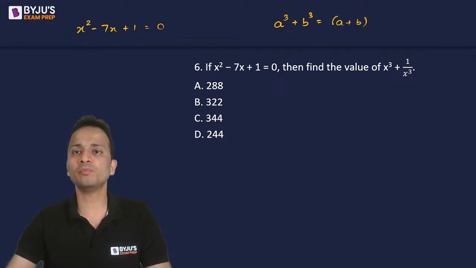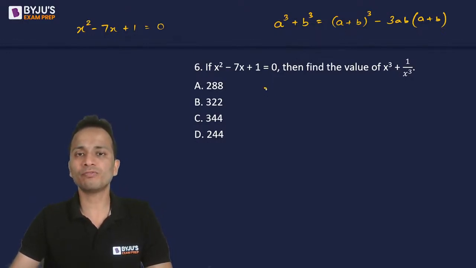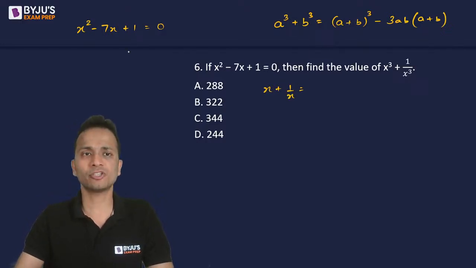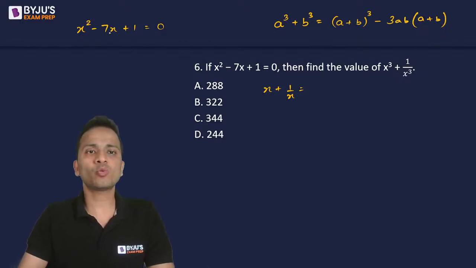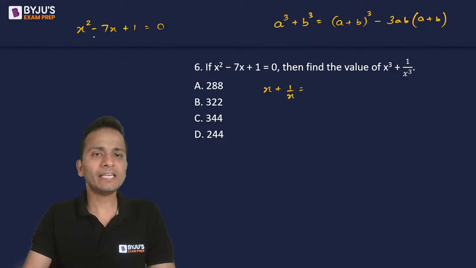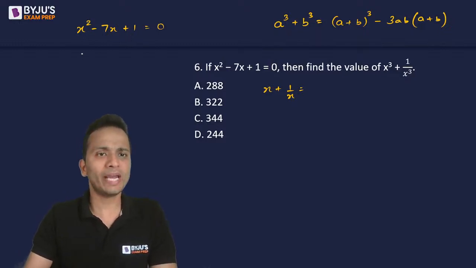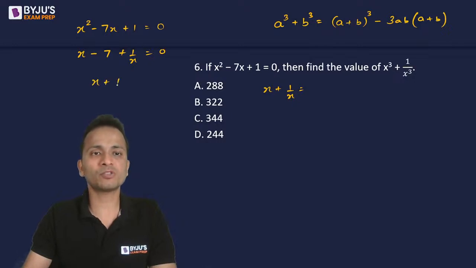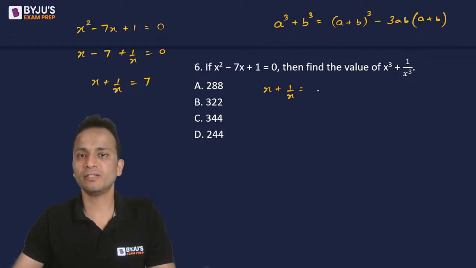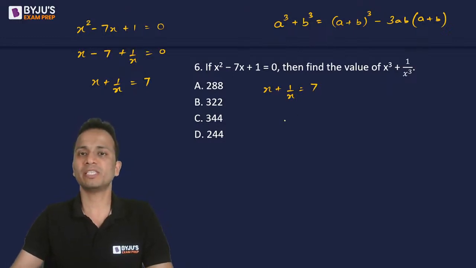I'll give you the identity that needs to be used here. So a cube plus b cube is equal to a plus b whole cube minus 3ab into a plus b. Basically you need the value of a plus b, that means you need the value of x plus 1 upon x. Now, you are given x square minus 7x plus 1 equal to 0. Divide this entire equation by x. So it will become x minus 7 plus 1 upon x equal to 0. So what will be the value of x plus 1 upon x? 7. Okay, so x plus 1 upon x will be 7.